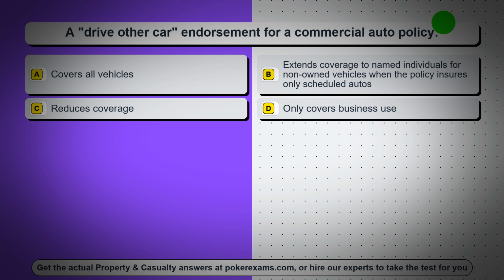Question 89. A drive other car endorsement for a commercial auto policy. Option A, covers all vehicles.